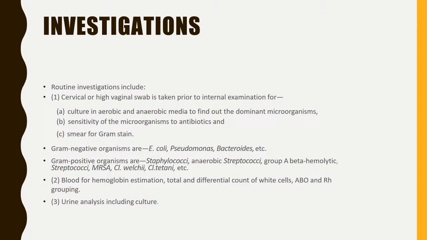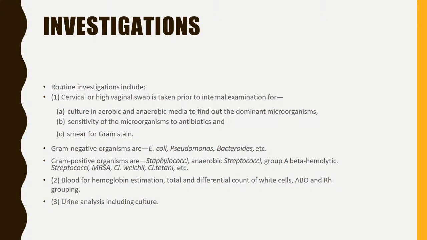So what do you investigate? First, a cervical or high vaginal swab is taken prior to internal examination. This will be sent as a smear for gram stain, sensitivity of microorganism to antibiotic, and culture in aerobic and anaerobic media. This is to find out the dominant microorganism. As we have discussed, the gram-negative are E. coli, Pseudomonas, bacteroides; gram-positive are staph, anaerobic streptococci, group A beta hemolytic streptococci.